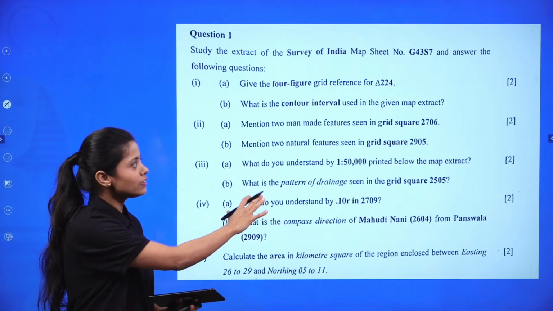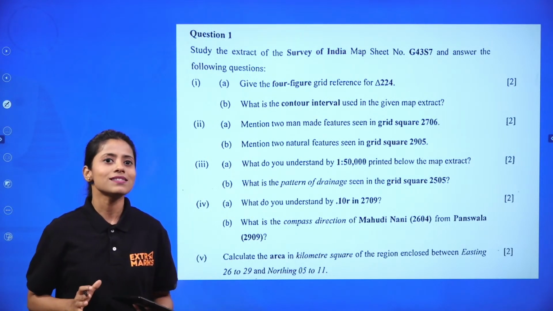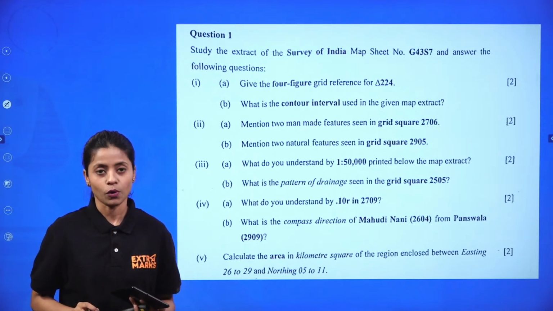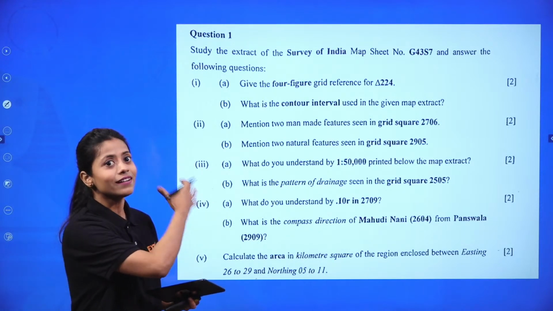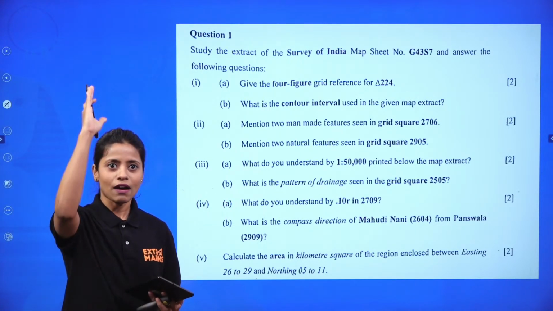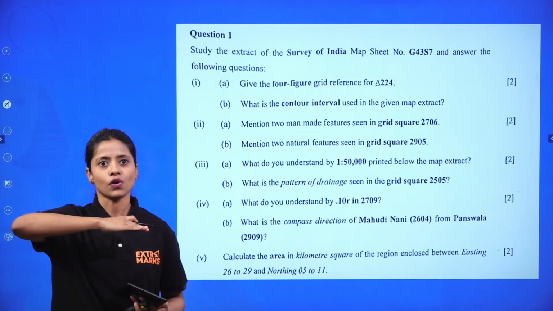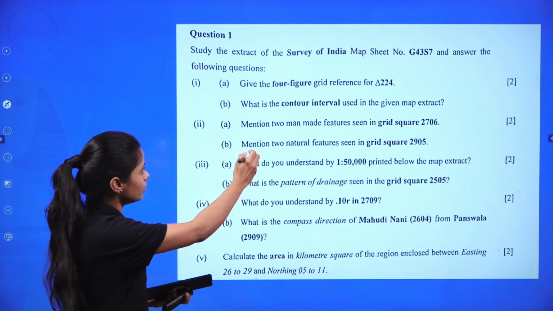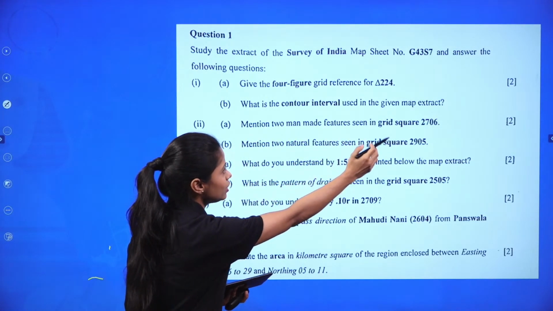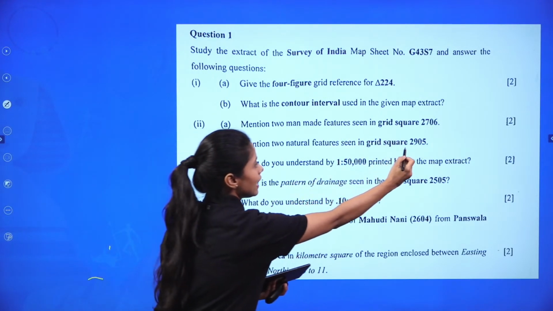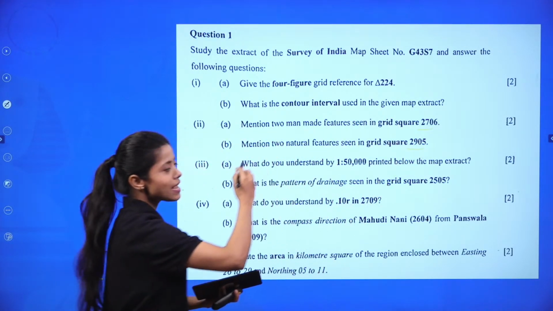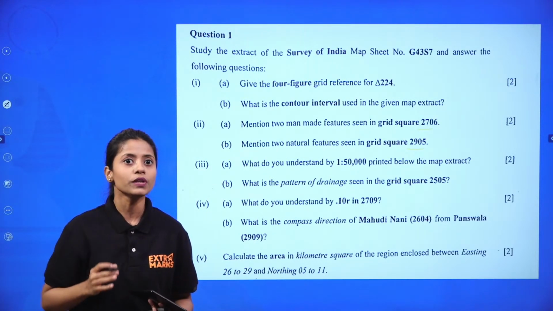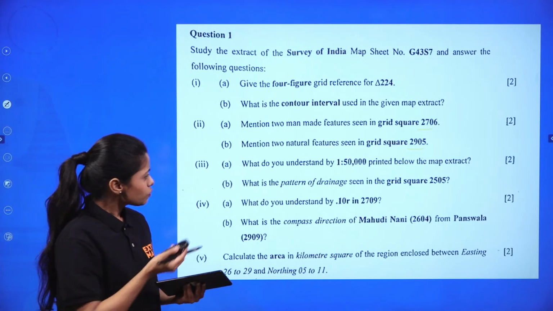One thing, before starting the topography, I want all my students to understand one thing. Very simple aspect is there when you are doing the topography. What is it? To understand the grids, right? In the grids, you have the vertical lines and the horizontal lines. Very simple to understand. Now, most of the questions that you are seeing here mention two man-made features in the grid 2706, 2905. All these numbers are actually the vertical and the horizontal numbers which are given to you in the grid form, right? So it was very simple.